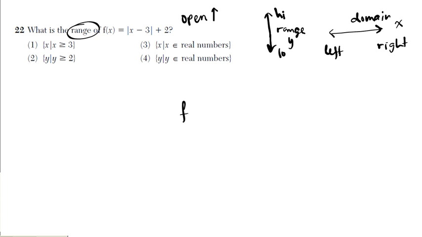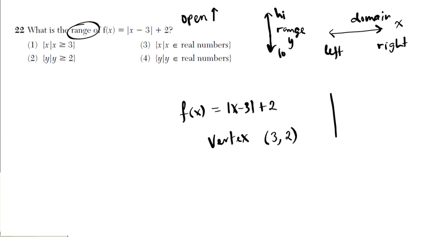So if I have f of x equals absolute value of x minus 3 plus 2, to find the vertex of this absolute value function, I'll take the opposite of the number next to x, which is 3, and then whatever number you added on is the y coordinate. Okay? So this is the coordinate of the vertex. So let's see. What will the graph look like? If I want to sketch this graph, I'll go 3 units to the right, 1, 2, 3, and I'll go up 1, 2. Bam. There goes your graph.